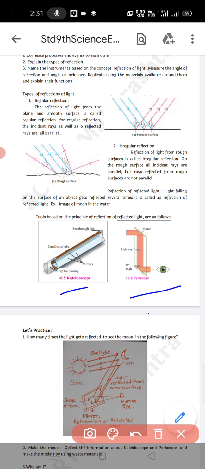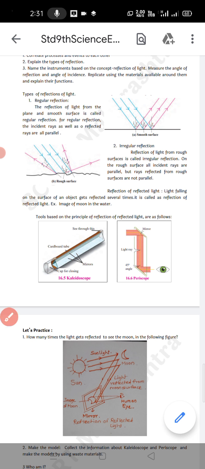The specialty of the kaleidoscope is that designs don't easily repeat themselves. Every time the design is different. People making wallpapers which are used to decorate walls, and cloth designers use the kaleidoscope for making new designs. This is the figure of the kaleidoscope and this is the diagram of the periscope. Below, some assignments are given. You have to solve them based on this worksheet.